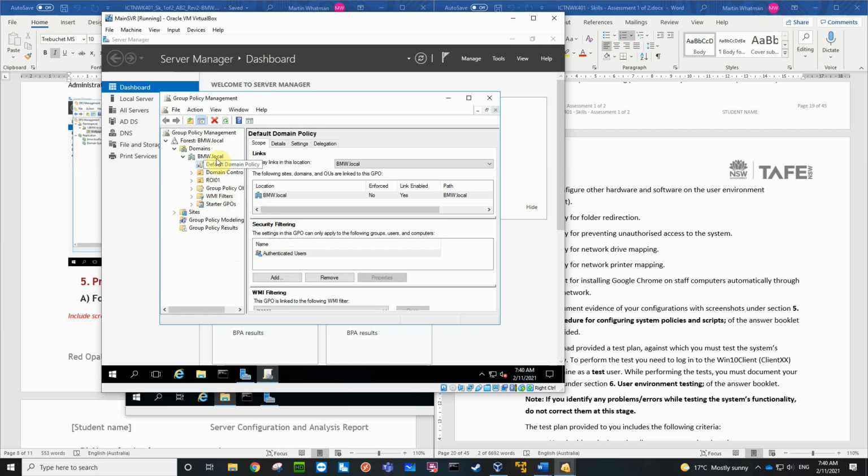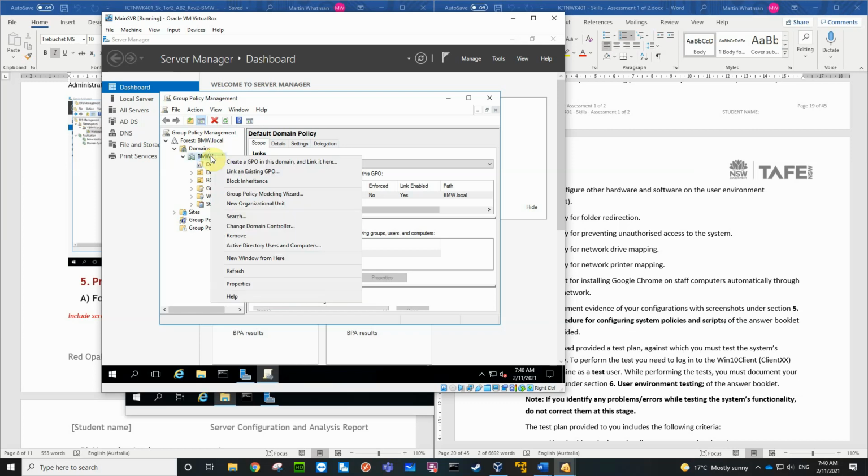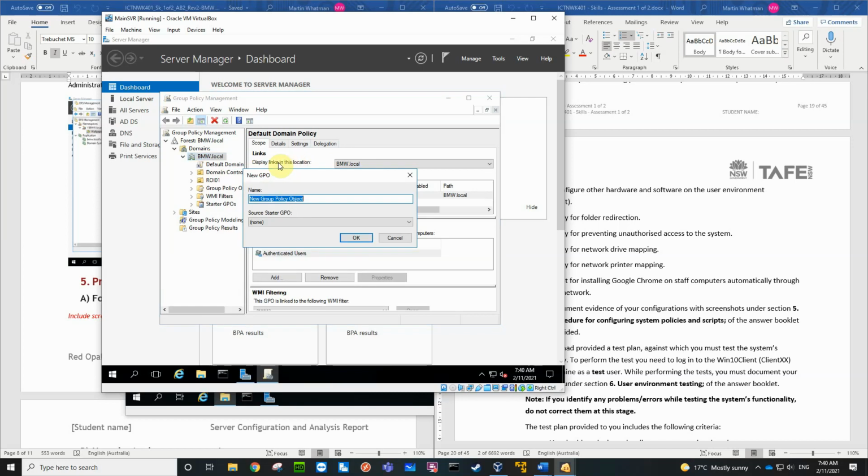So I'm going to create a new group policy here. On the domain, I'm going to create a new group policy and link it here. So this is apply folder redirections.